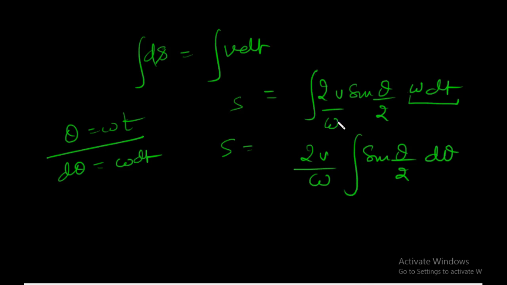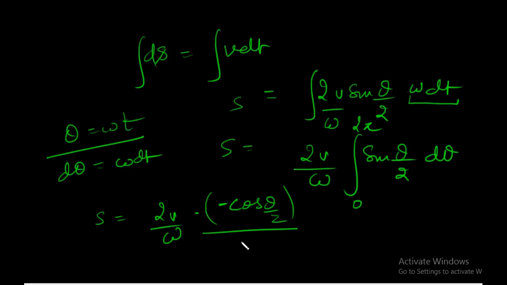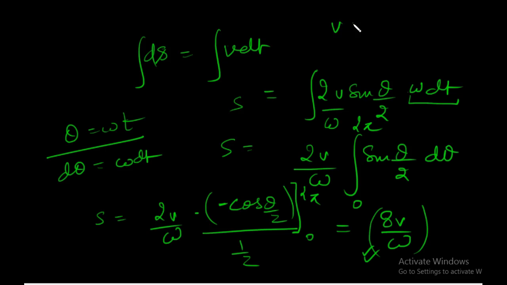Now it has traveled 360 degrees because the point P is on the ground again. So the limits would be 0 to 2 pi. Now we can integrate this easily. This would be equal to cos theta by 2 negative by half, and we can put the limits as 0 to 2 pi. This would result in 8v over omega. And as we know that for smooth rolling, since v equals r omega, this distance is 8r.